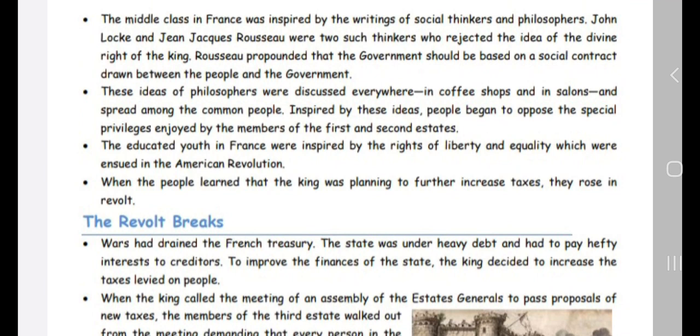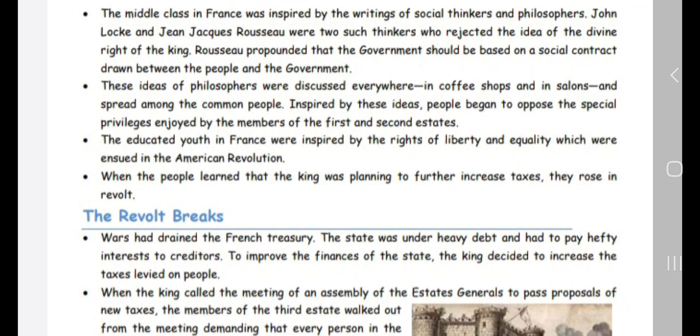These ideas were discussed everywhere in coffee shops and salons, and they spread among the common people. Inspired by these ideas, people began to oppose the privileges enjoyed by the first and second estates and started to revolt against them.